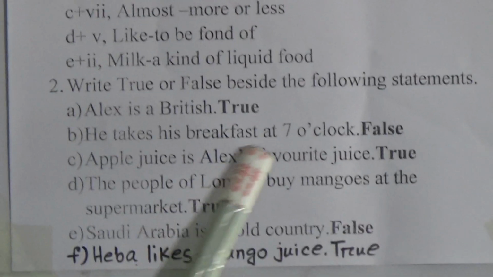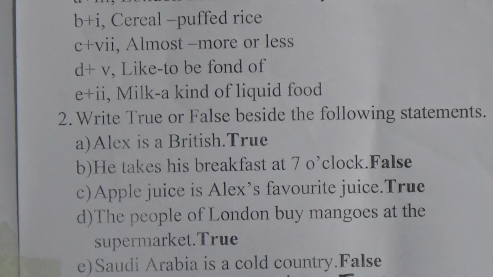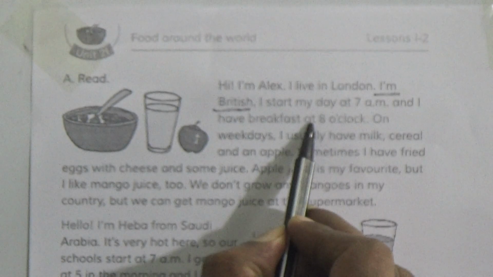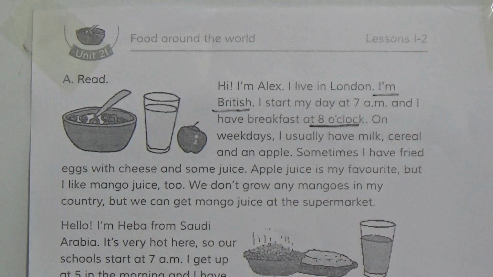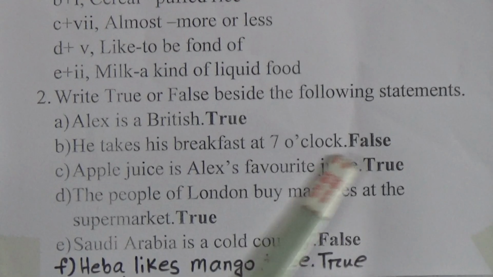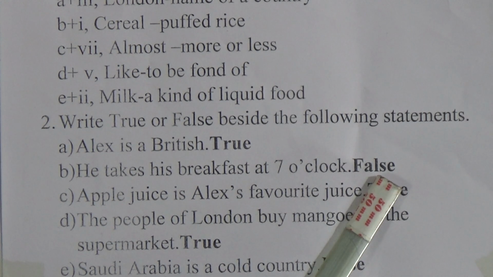Now B number. He takes his breakfast at 7 o'clock. So look here, in the text it is written I have breakfast at 8 o'clock. But in the statement it is written 7. That means the statement is false. So look, I have written here false.